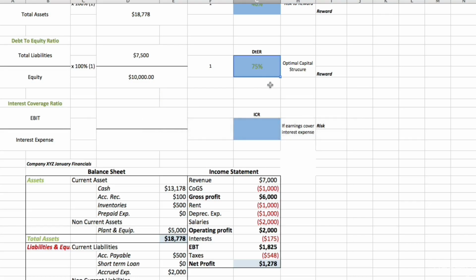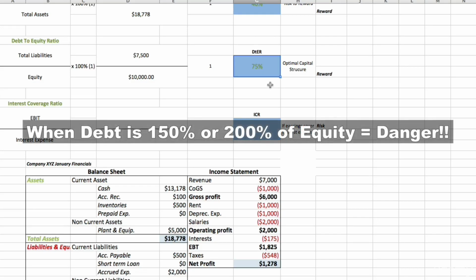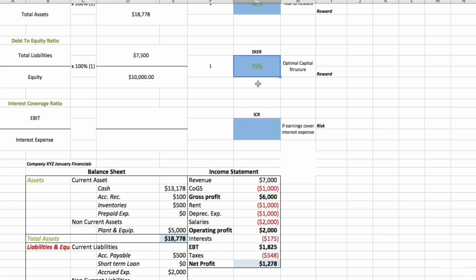And that's a good sign when we have liabilities which are smaller than equity. We have to worry when we see a relationship in which liabilities are twice the equity, and therefore a relationship of 150% or 200% compared to equity. In this case it's a good sign, and therefore the company is using an optimal capital structure.